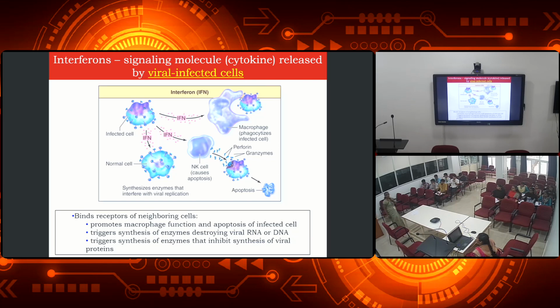So far we were discussing the cells which are involved in innate immunity. Another molecule we saw, right? It is not only the cells, other proteins are also involved in the immune mechanism. That is the interferons, which are nothing but signaling molecules released by virus-infected cells. For example, I don't know whether I told you in this class or not, I said this in other classes.